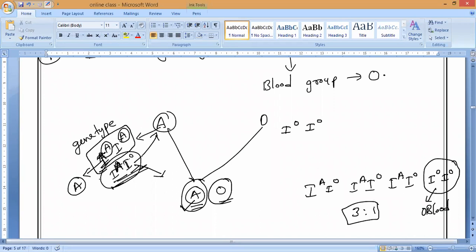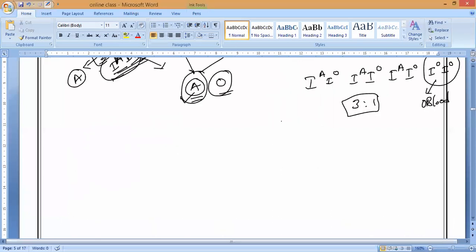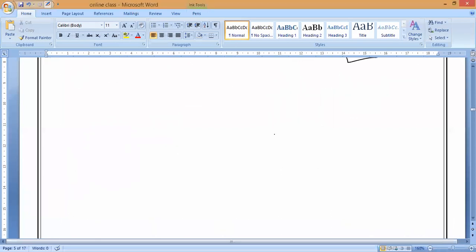So this is the concept of how the blood group is inherited from the parents to the offspring. So hope everybody understands. Anybody is having doubt, you can ask me. Kritika, have you understood? Arvind? That is what you need to make it. So totally we can solve 4 blood groups here.